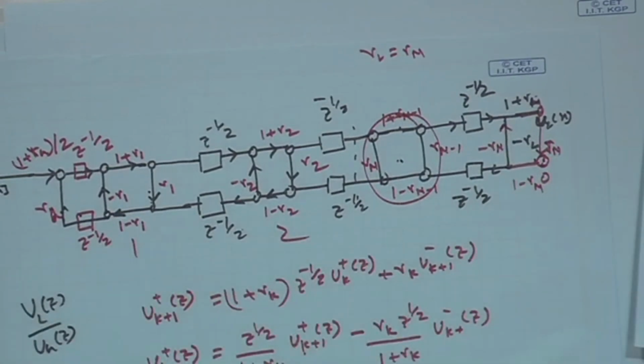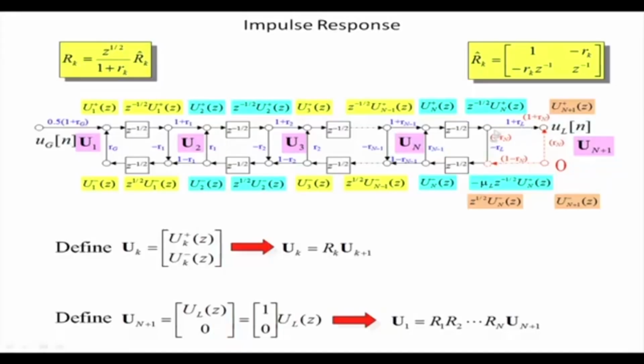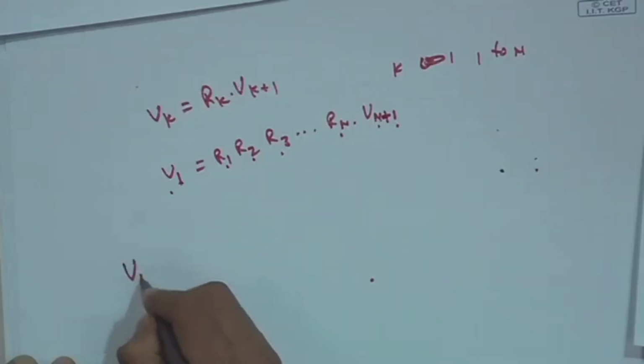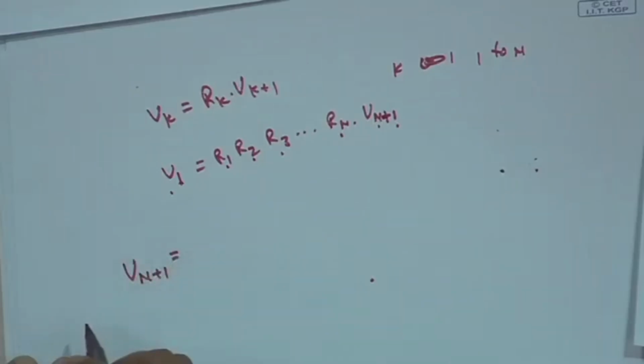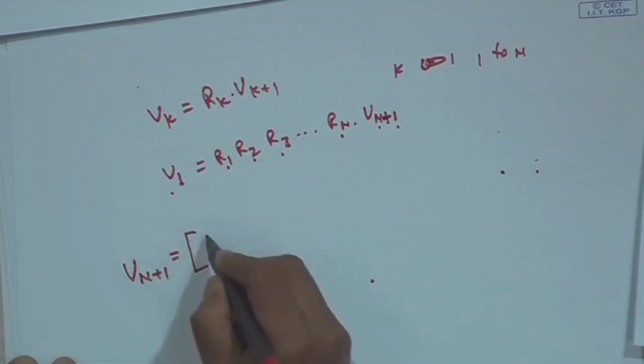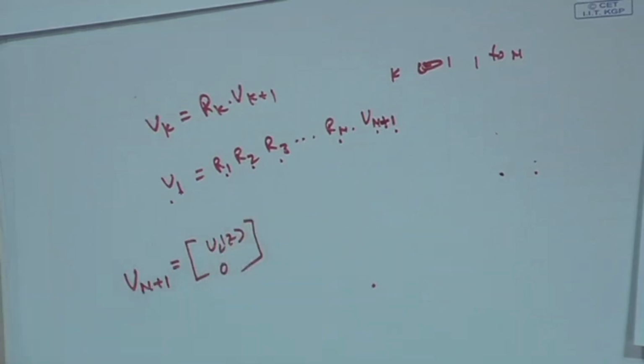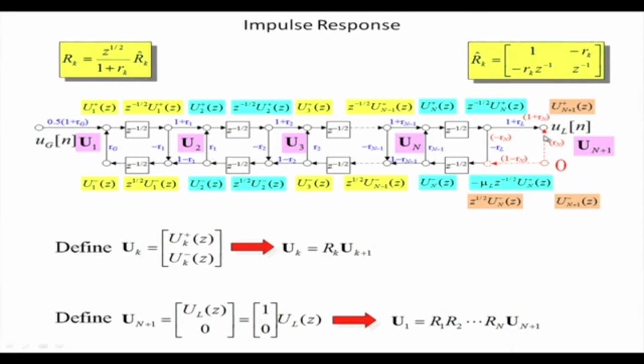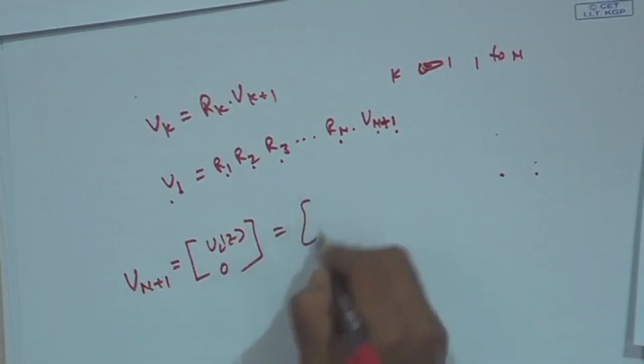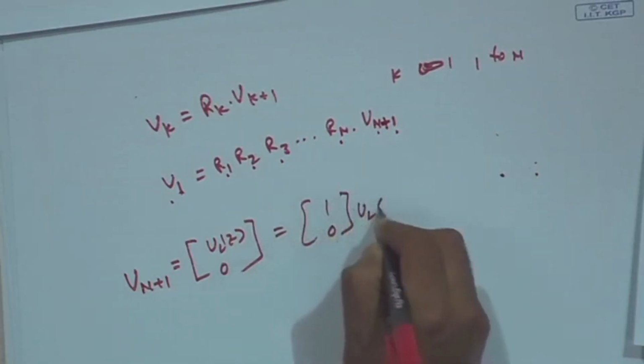So, see this here in the slides, I added this block. So now there are n blocks, instead of n minus 1 blocks, with input where the backward wave is 0. So I can write u n plus 1 is equal to u L z and 0, because here only u L z is added, with the backward wave 0. So I can write it as [1 0] u L z.